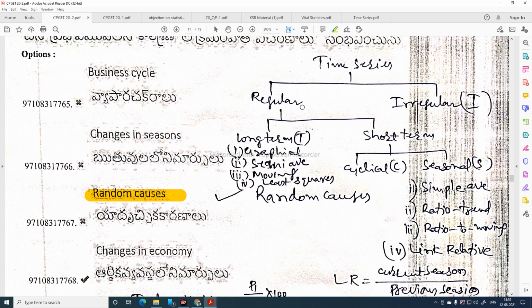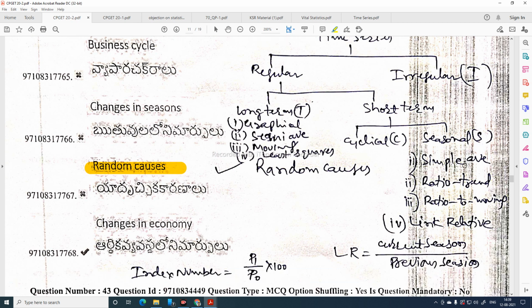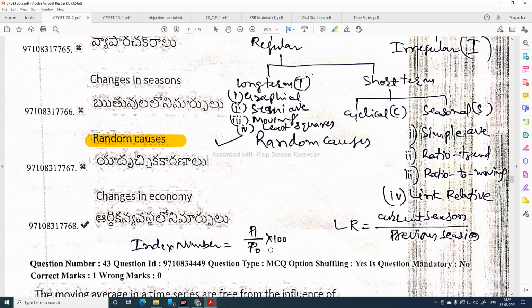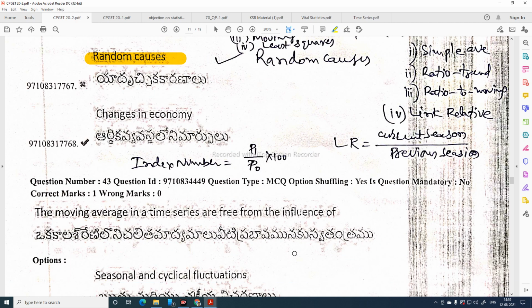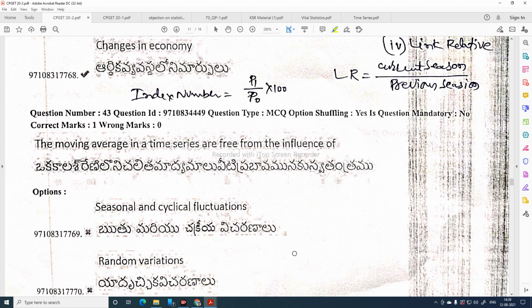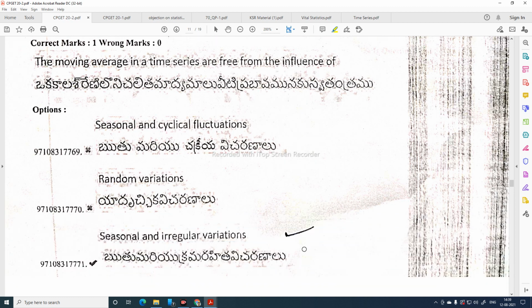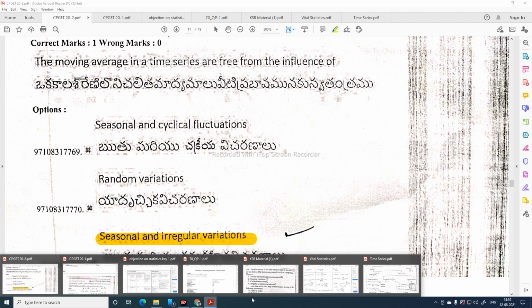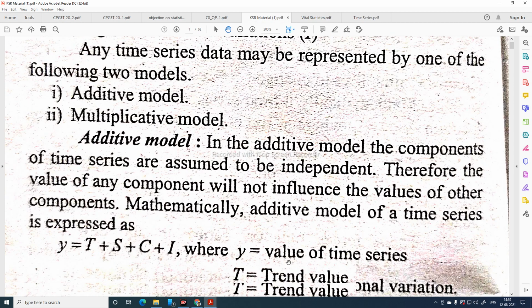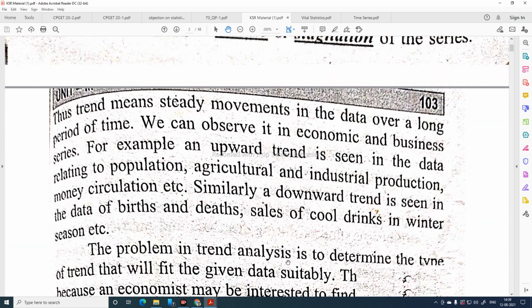This is about time series: regular variations, irregular variations, long term, short term. These are the four methods for measuring the trend. These are the four methods for measuring seasonal averages. Link relative is equal to current season by previous season. Index number is P1 by P0 into 100. The moving averages in a time series are free from the influence of seasonal and irregular variations. I have given a material. In this material we have a detailed discussion about time series.